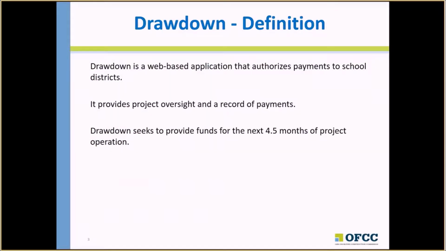First, let's define Drawdown. Drawdown is a web-based application that authorizes payments to school districts. It provides project oversight and a record of payments. Drawdown seeks to provide funds for the next 4.5 months of the project operation.